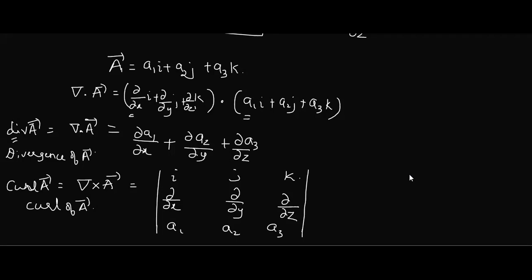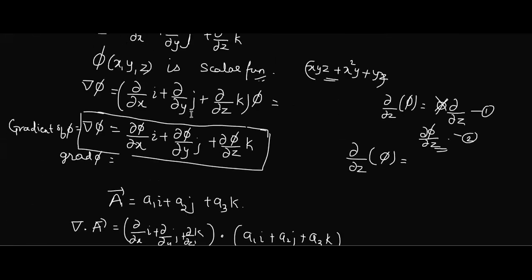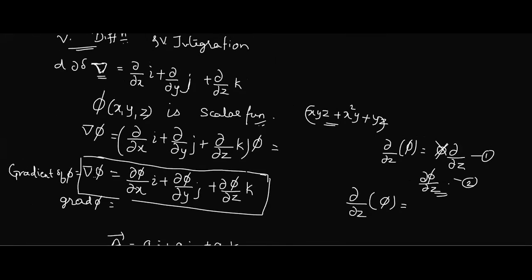Now, my question. Here, for the vector A, we have found the cross and dot product. But for phi, we have taken just del phi directly. So can we apply del dot and del cross with phi?